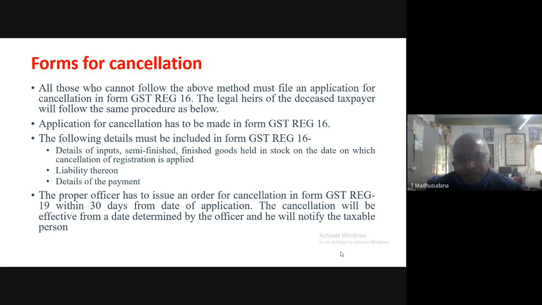When you are applying for the cancellation of registration, what are the inputs that are available in the business organization?